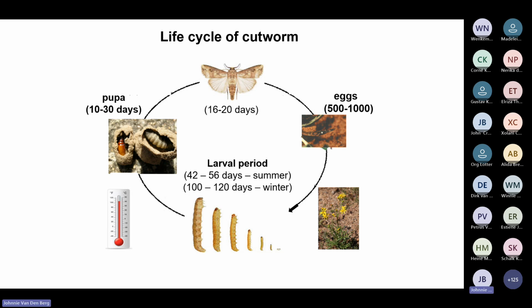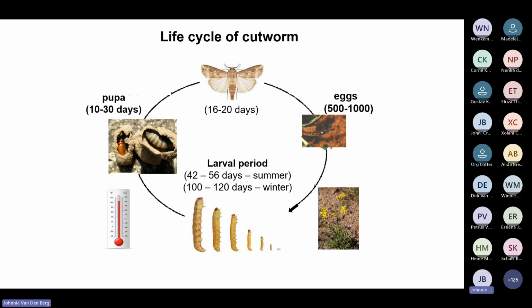And then the larvae develop to pupa to moths. And this whole process is driven by the presence of weeds on fields and temperature. And in summer, cutworms take 1.5 to 2 months to develop from L1 to L6 larvae. And in winter, this can go up to 120 days.